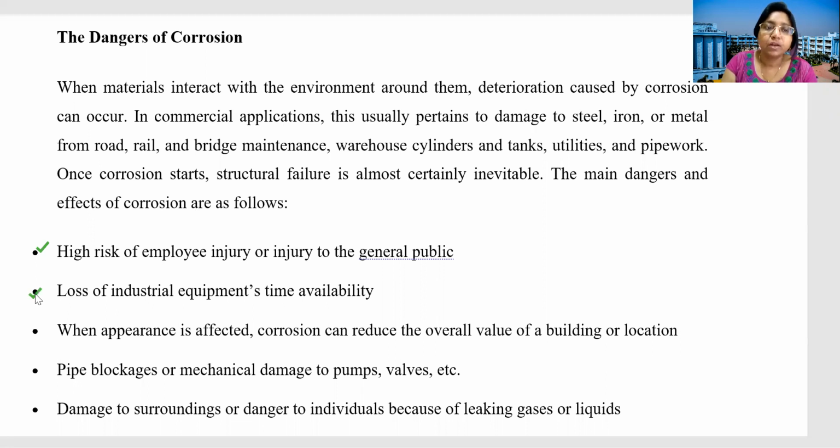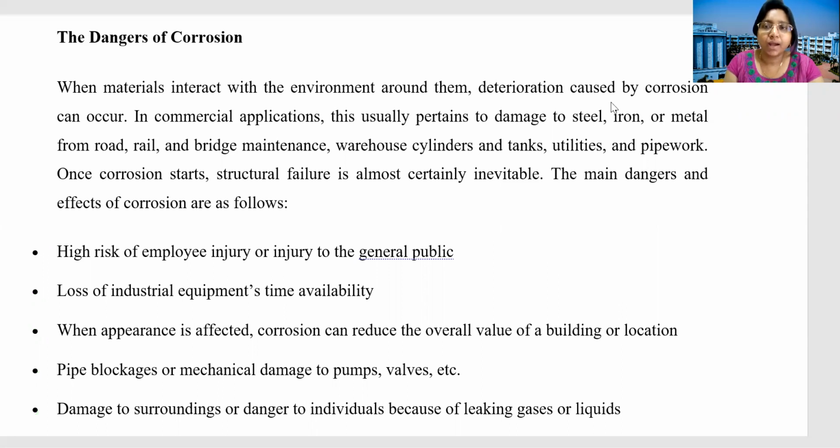Second, loss of industrial equipment's time availability. Number 3, when appearance is affected, corrosion can reduce the overall value of a building or location. Number 4, pipe blockages or mechanical damage to pumps, valves, etc. Number 5, damage to surroundings or danger to individuals because of leaking gases or liquids.